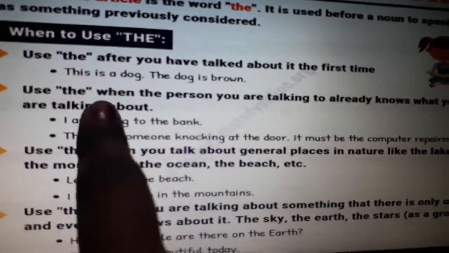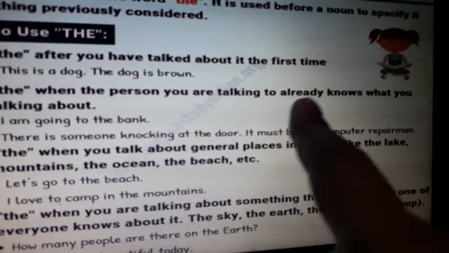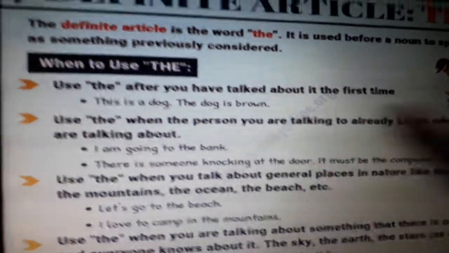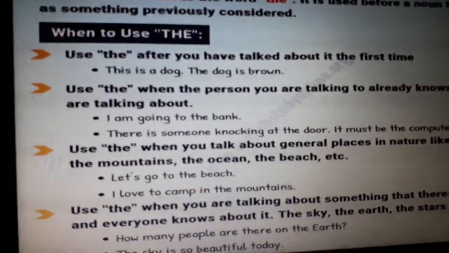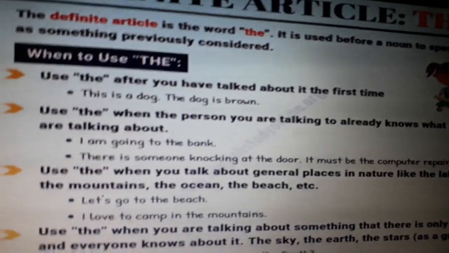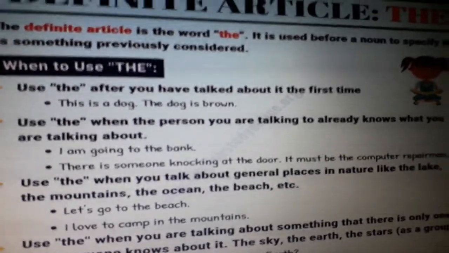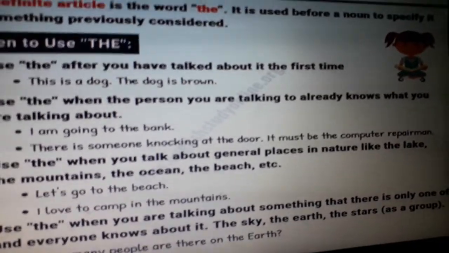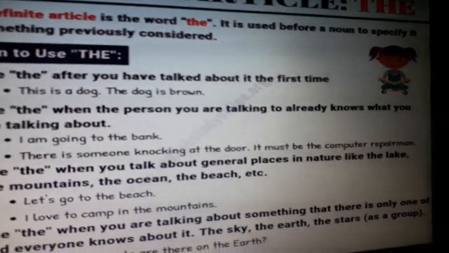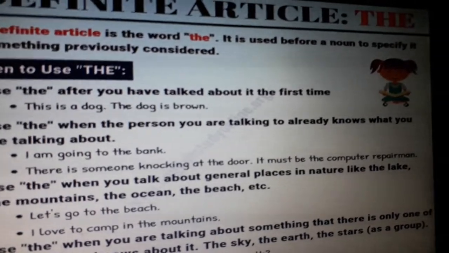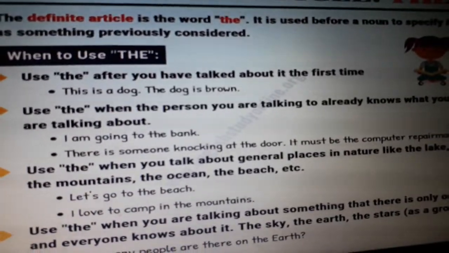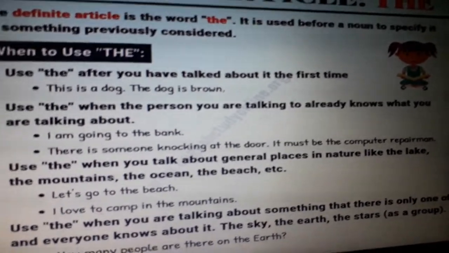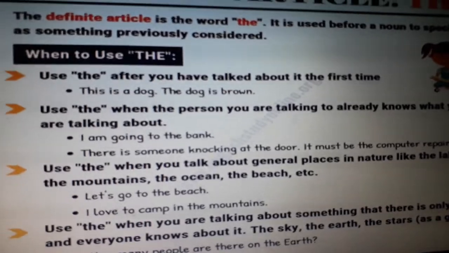Second thing, see, use the when the person you are talking to already knows what you are talking about. Like, I am going to the bank. Now suppose I am talking to my brother, to my sister, and he is asking, where are you going? I am saying, I am going to the bank. Means the person knows which bank I go to, why I go to the bank, or what is the purpose of my visit to the bank. So I will say the bank. Understood? Because my brother already knows about it.